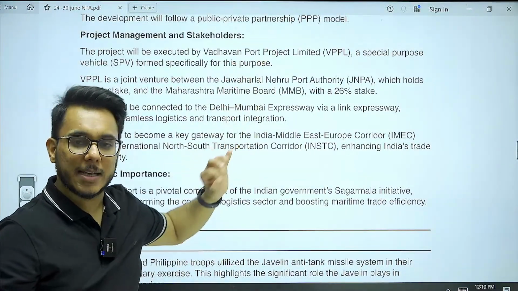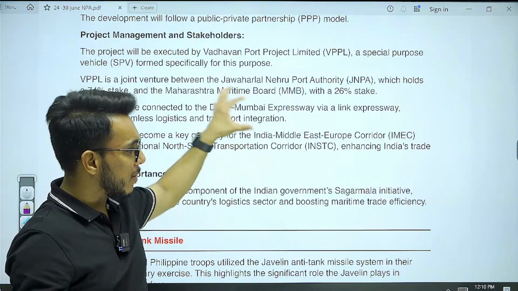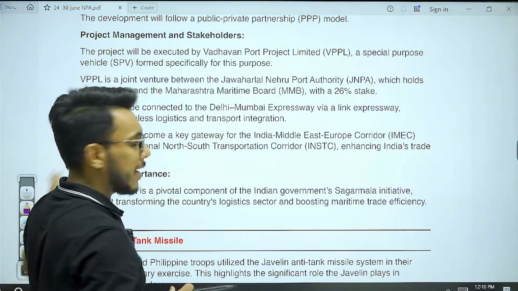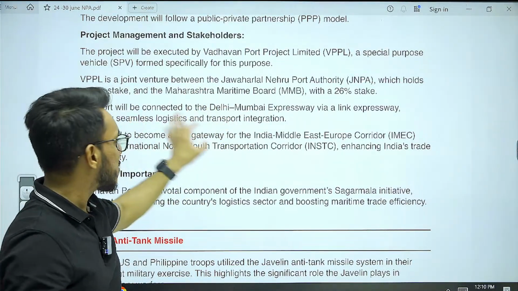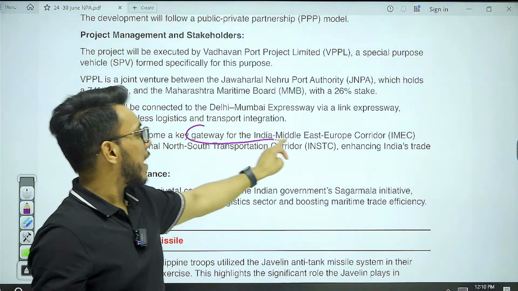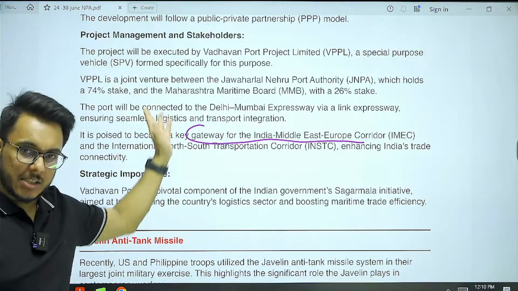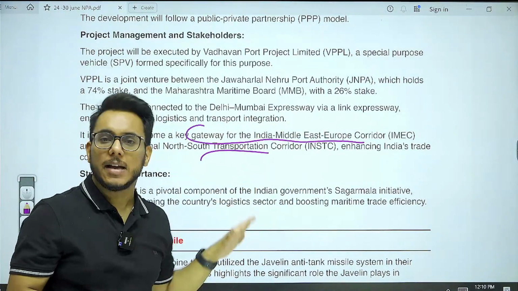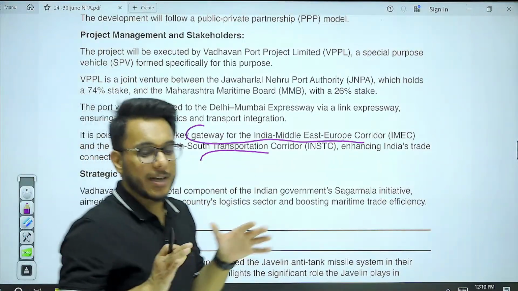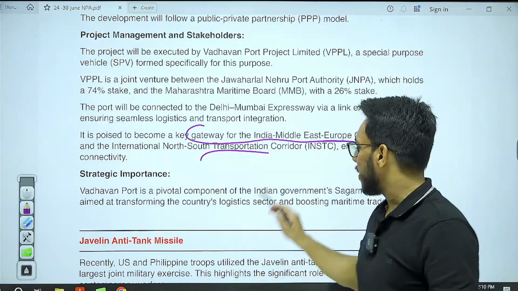So, Delhi-Mumbai Expressway, it is also being constructed. It will be connected, integrated with Delhi-Mumbai Expressway, and will be a gateway for the India, Middle East, Europe corridor I just discussed, and INSTC corridor that I discussed. Also, this particular project, it is the part of Sagarmala